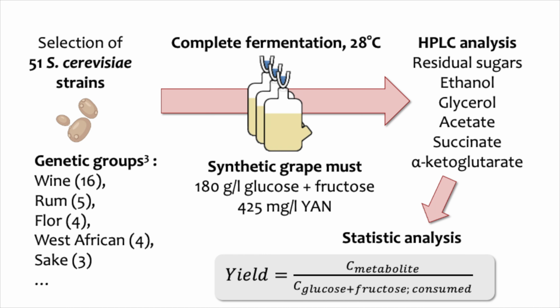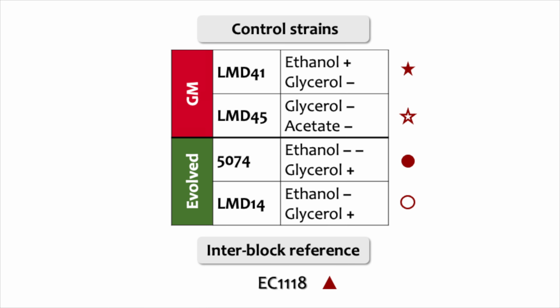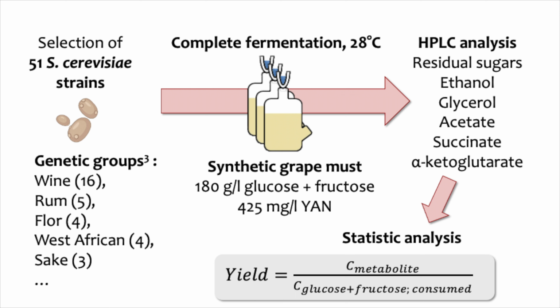We considered a screening strategy to assess this metabolic diversity, including 51 strains of Saccharomyces cerevisiae from diverse genetic backgrounds. We included 4 genetically modified or evolved strains for their low or very high ethanol or glycerol yields. After measuring each metabolite concentration and making a statistical analysis, we first took a look at the ethanol yield diversity.